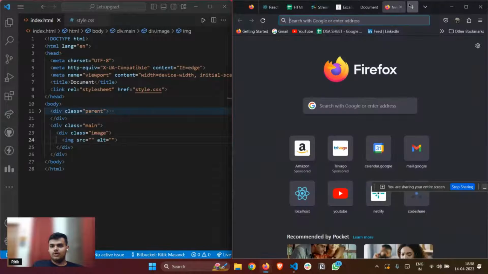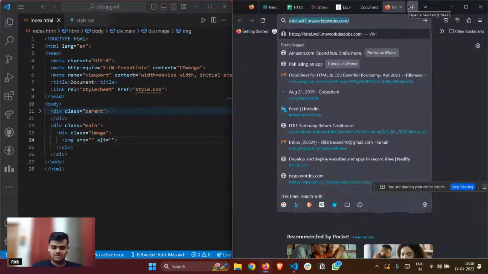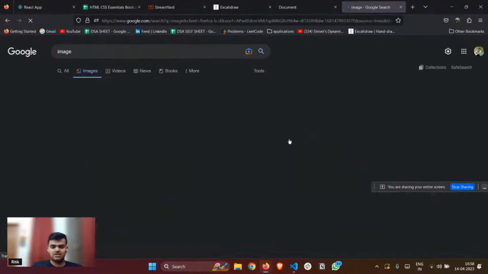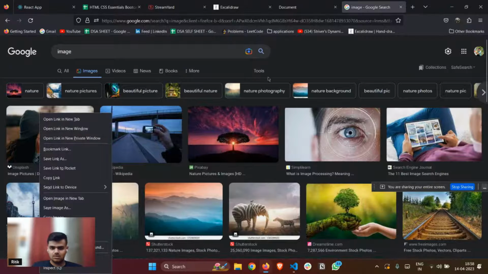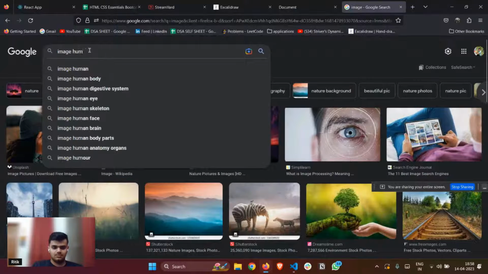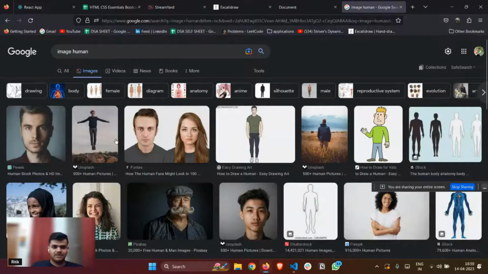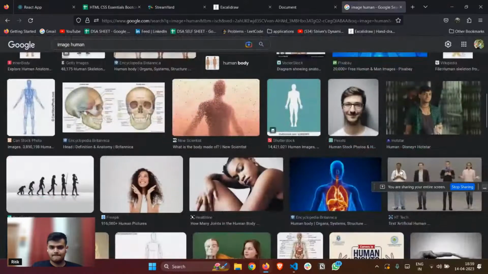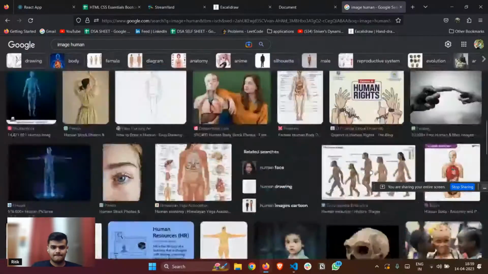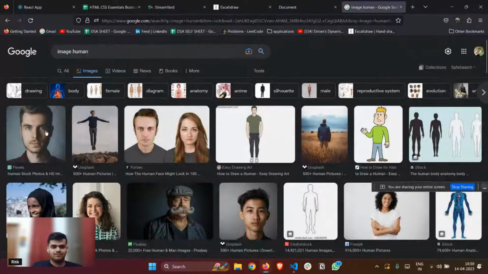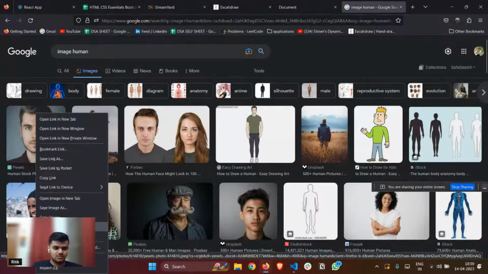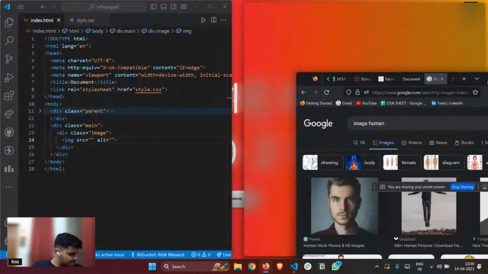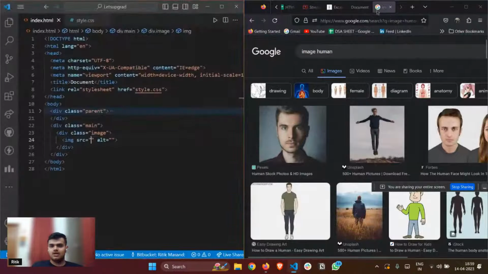Let me search for an image. Let me go to the image section and copy this image. This is fine, let's use this. Okay, so I'll use this image.